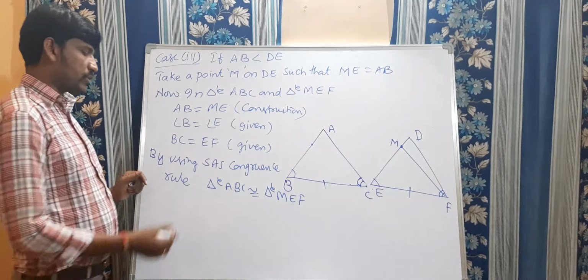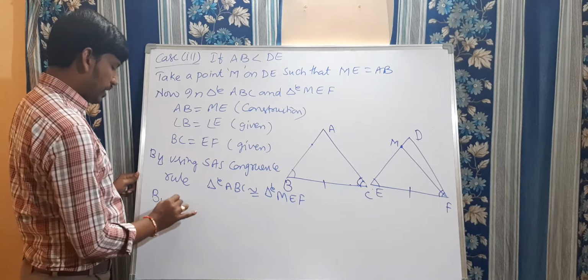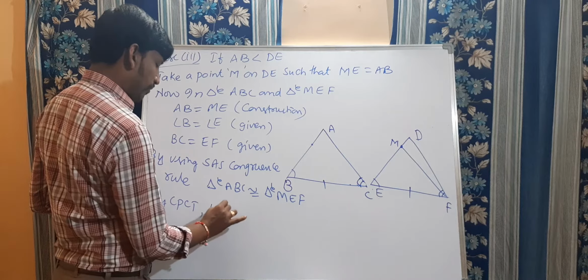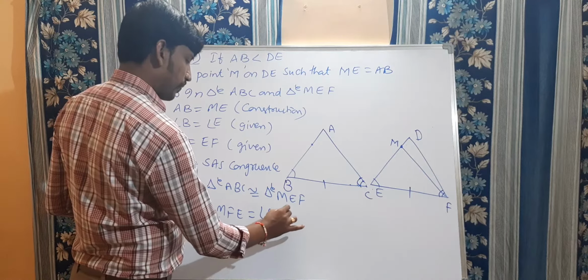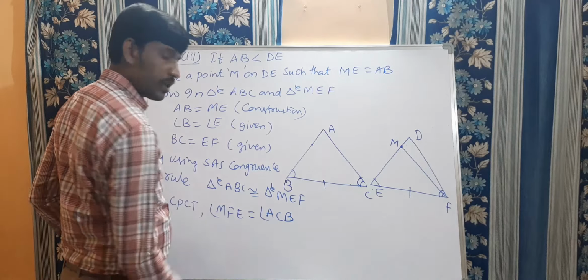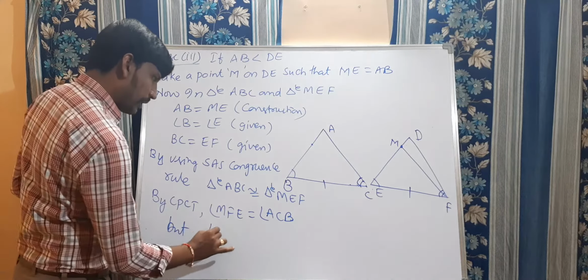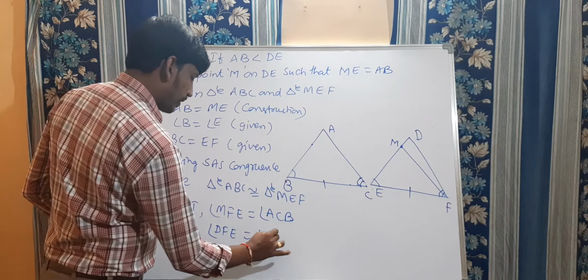So now, if these two triangles are congruent, by CPCT we can say that angle MFE is equal to angle ACB. Clear? But they are given that angle DFE is equal to angle ACB.